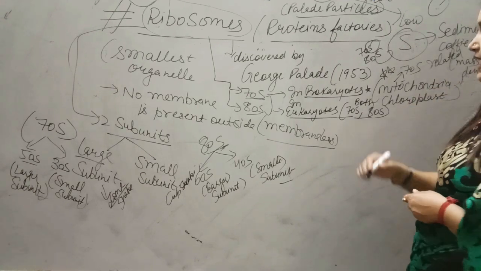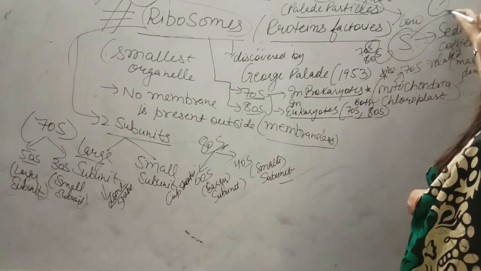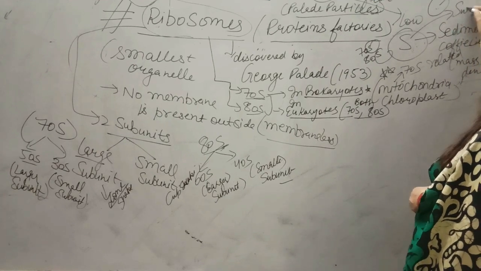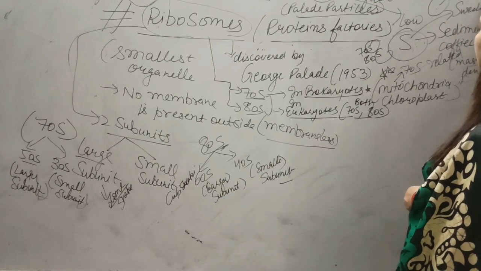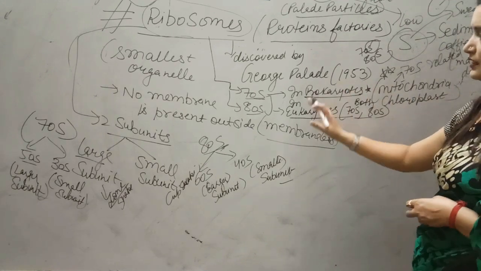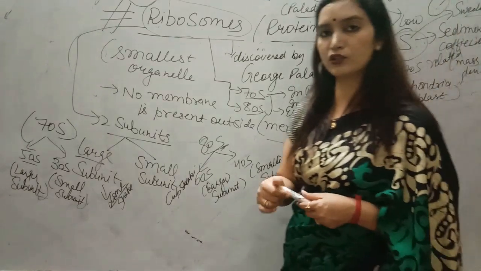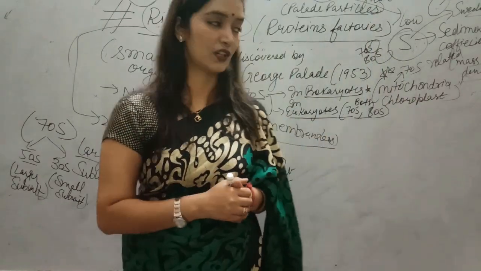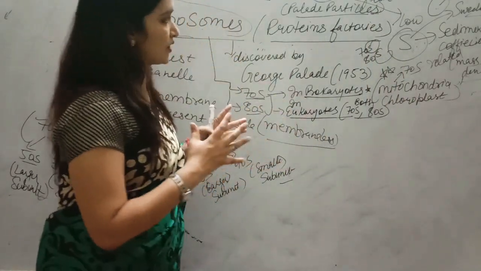This sedimentation coefficient was given by Svedberg. Alright students, so this is the basic structure of ribosome.